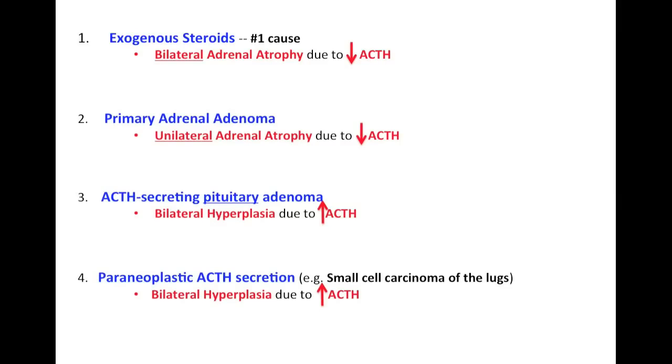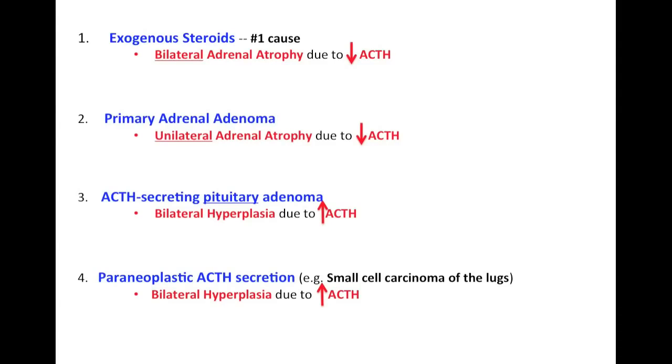The next reason is paraneoplastic ACTH secretion. For example, small cell carcinoma of the lungs. Now, the problem here is the tumor somewhere else is secreting too much ACTH. And this is also going to lead to bilateral hyperplasia of both adrenal glands because now they're working more, okay?